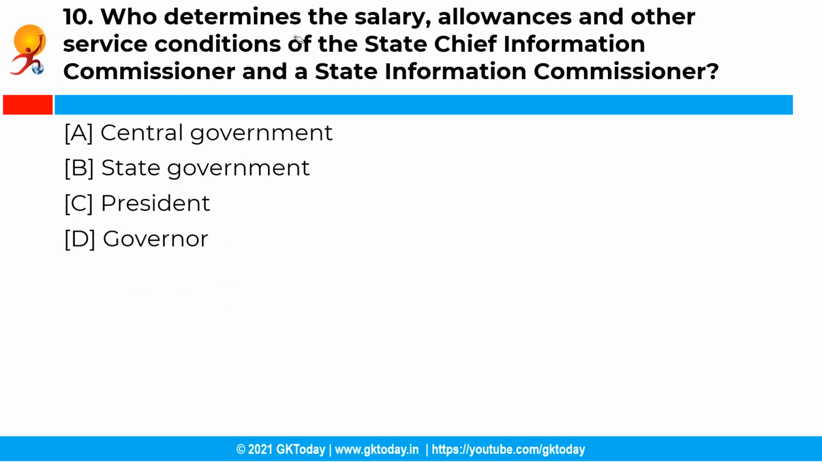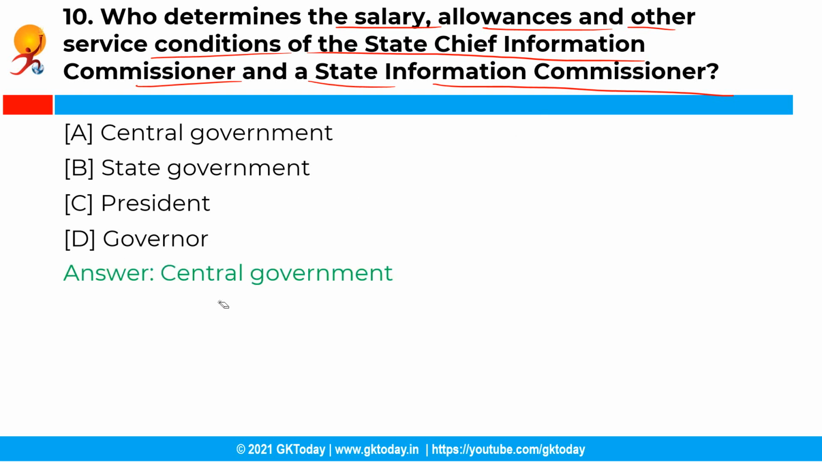The next question is, who determines the salary, allowances and other service conditions of the State Chief Information Commissioner and a State Information Commissioner? So you have the following options and the correct answer is option A, that is central government. See, the central government shall prescribe the salary, allowances and other service conditions of the State Chief Information Commissioner as well as of a State Information Commissioner.